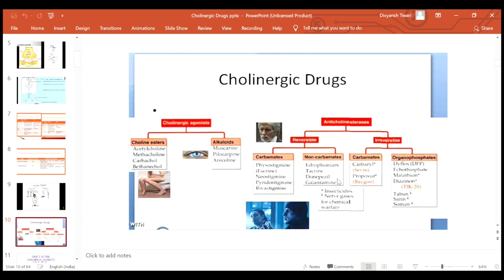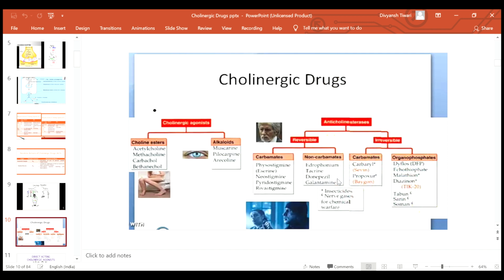Now friends, a long question of about 7.5 marks is asked on this. We have to write the classification of the cholinergic drugs and describe each drug. So you have to learn the classification. Cholinergic drugs are classified into cholinergic agonists and anticholinesterases. Cholinergic agonists are again classified into choline esters and alkaloids. Esters are acetylcholine, methacholine, carbachol and bethanechol. Alkaloids are muscarine, pilocarpine and arecoline. These act in the eye and they are used in the treatment of glaucoma.